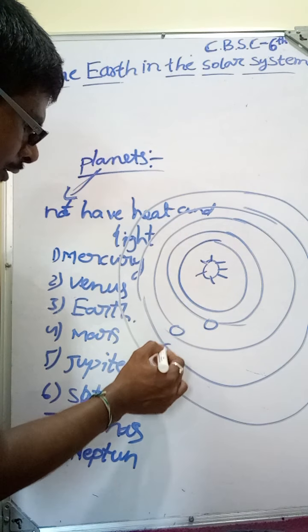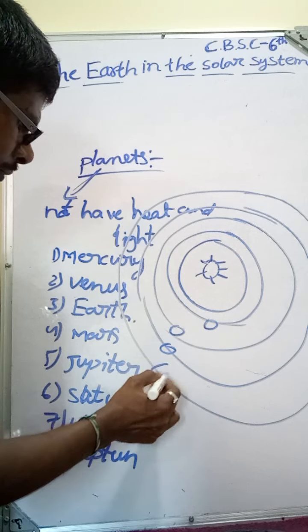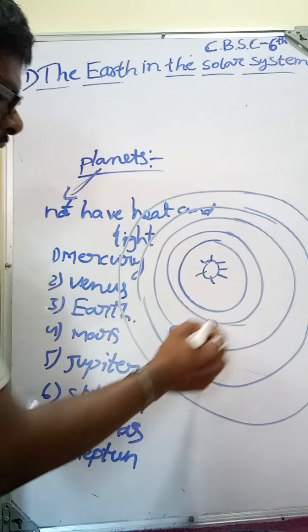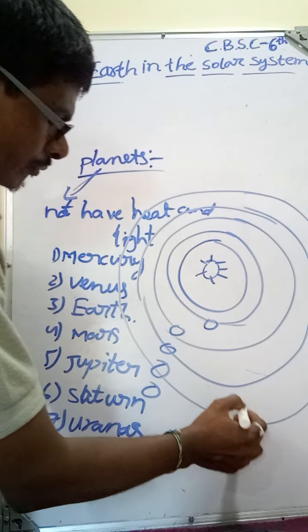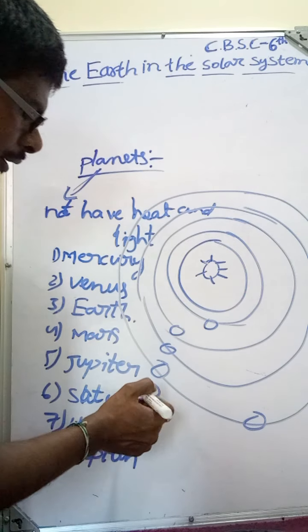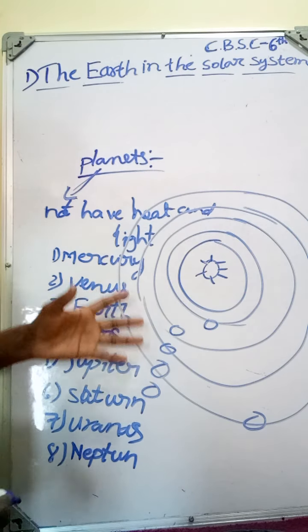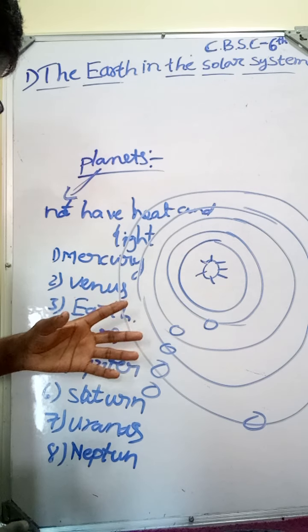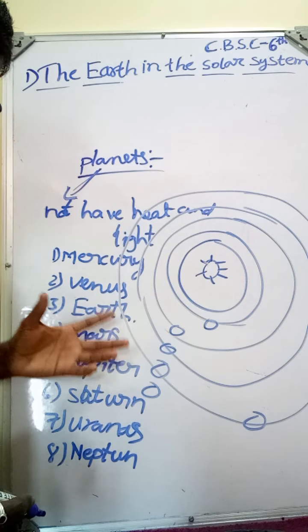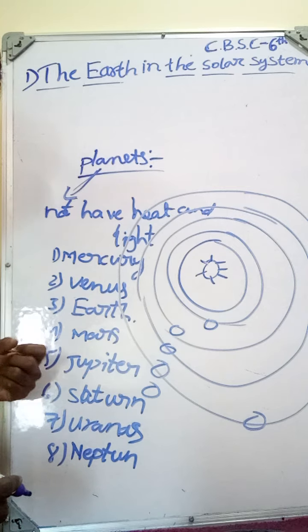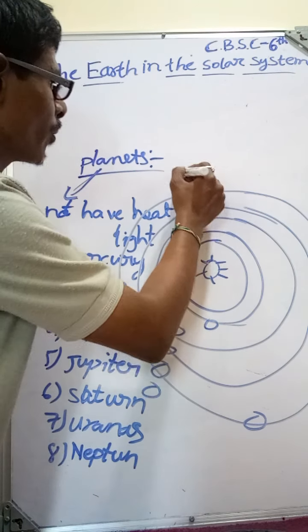Mercury, Venus, Earth, Mars, Jupiter, like this, the planets are moving around the Sun in a fixed path. These fixed paths are called an orbit.